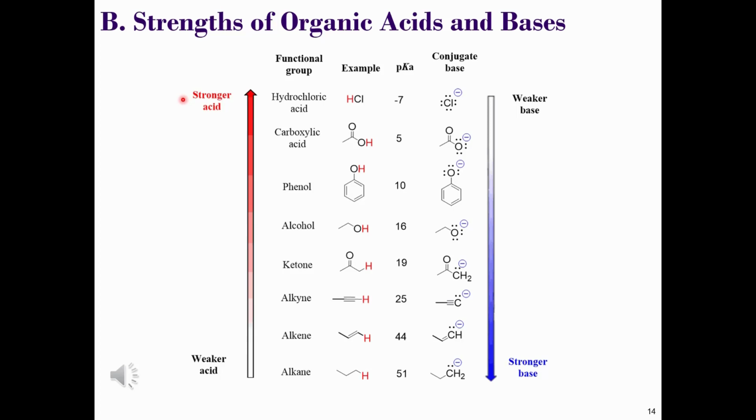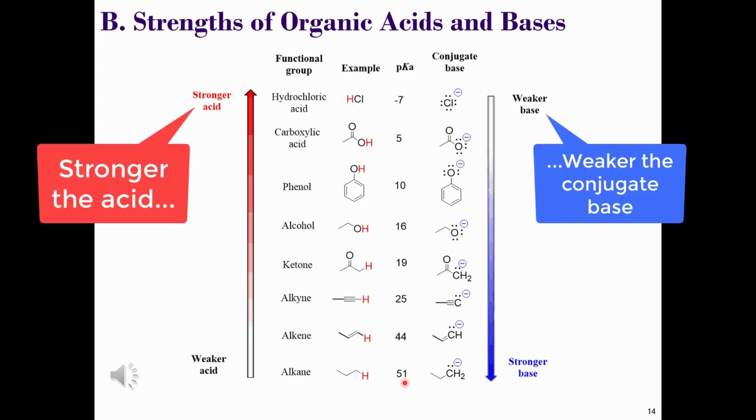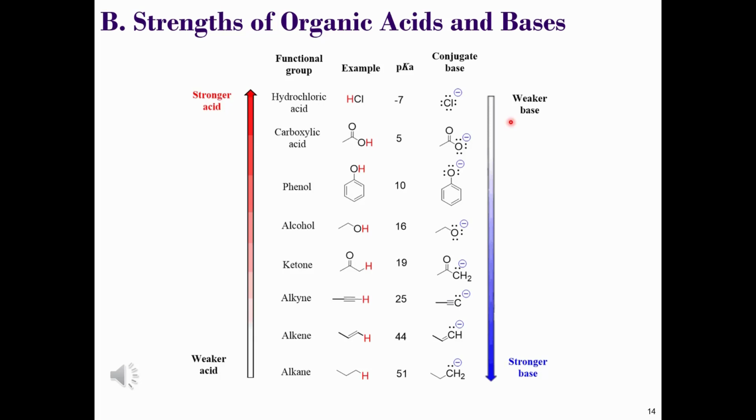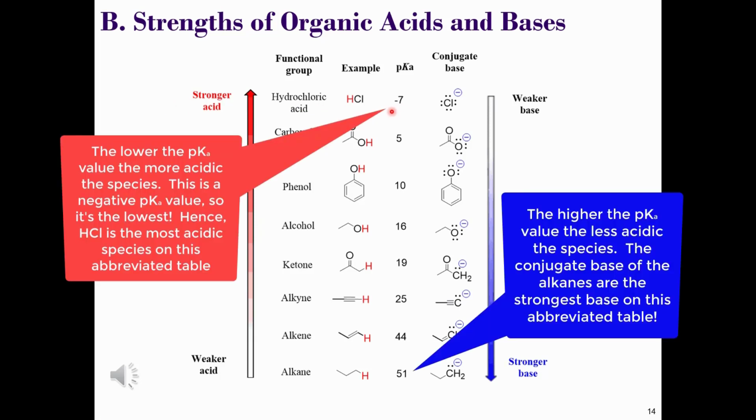In this one document, you'll get information on the scope and magnitude of a wide range of chemical behaviour, the strongest of the strong acids and the weakest of the weak acids. And since the stronger the acid, the weaker the conjugate base, these values also provide useful information about basicity. Let's consider a couple of examples of how to use this table. When comparing acidities of molecules, the lower the pKa value, the more acidic the species, and vice versa. Then the weaker its conjugate base, and vice versa.